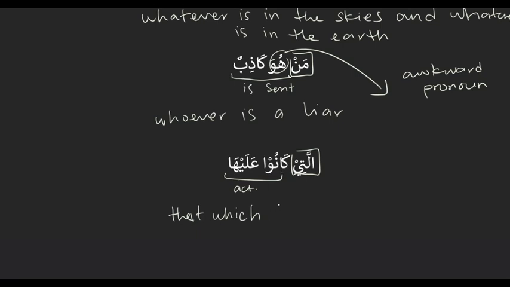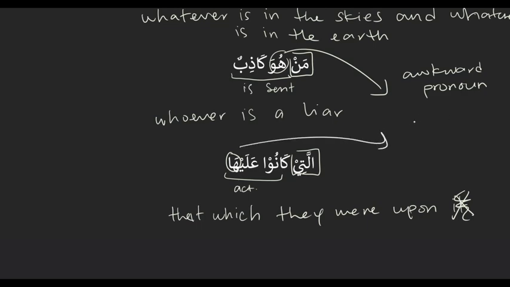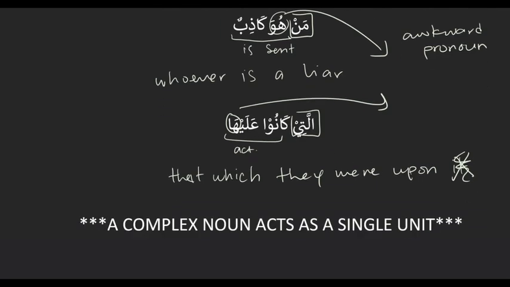So if we were to translate, we say that which they were upon. And then the ha, if we were to translate that, we'd end up with that which they were upon it. So we wouldn't translate the it, because that's awkward. Exactly. So the ha is our awkward pronoun in this case. Okay, so are you clear on the inner mechanics of a complex noun?